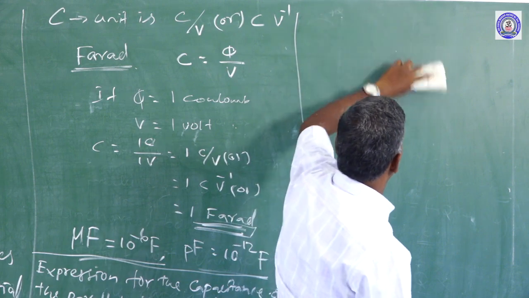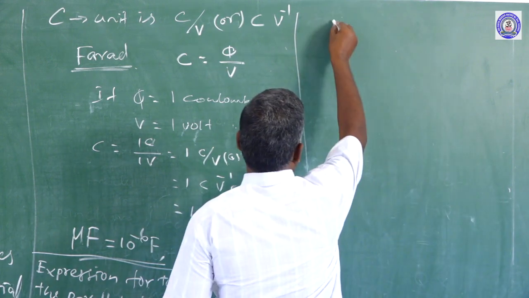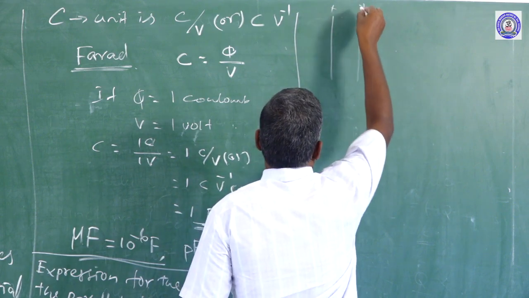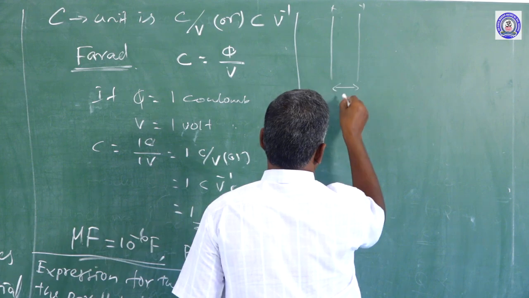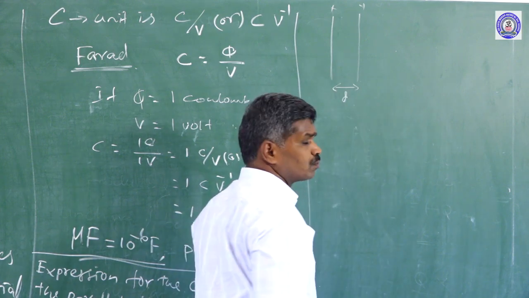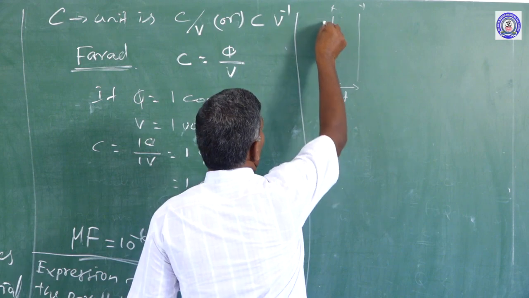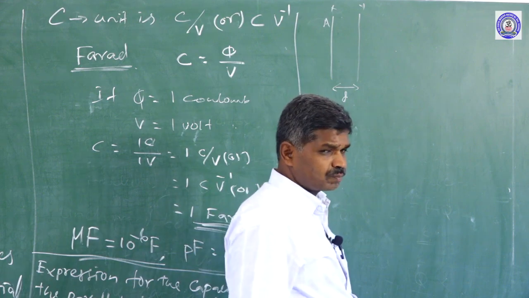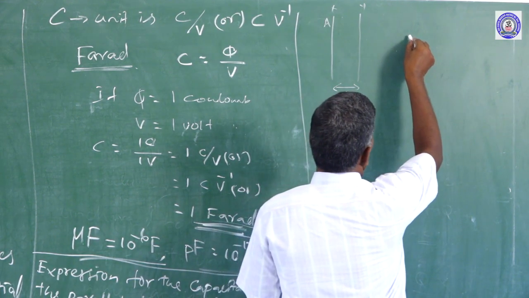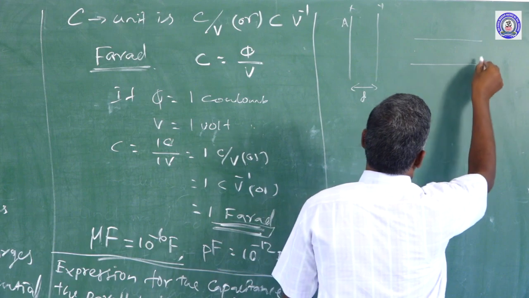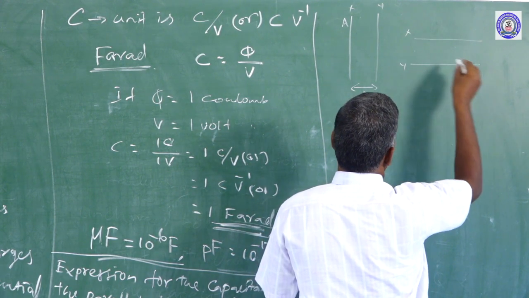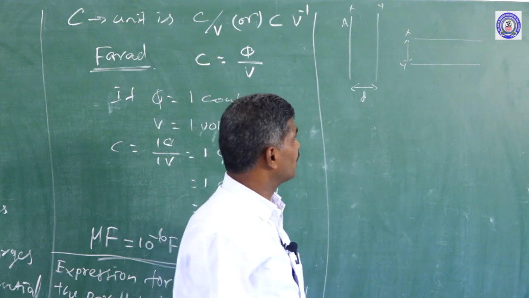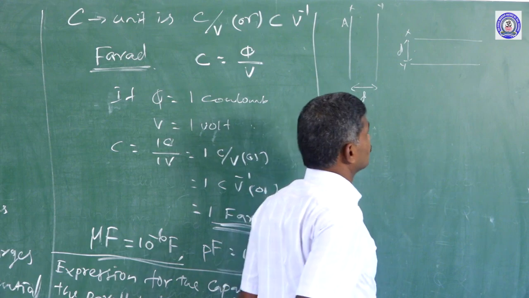One is vertical, X plate and Y plate, with distance D and area of each plate A. Otherwise we can take horizontal parallel plates, X and Y, each of area A, placed at distance D.